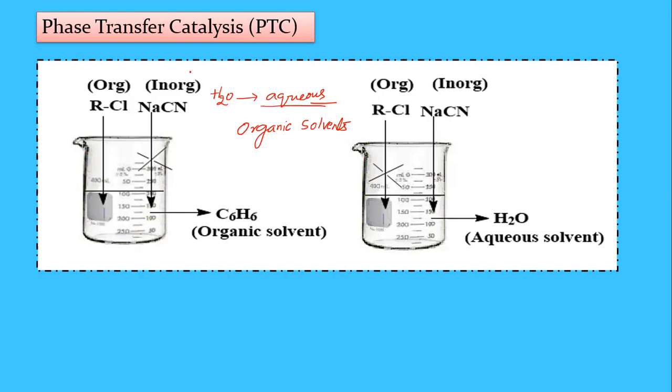Here we can take two types of compounds. One is organic compounds, and the second one is inorganic compounds.